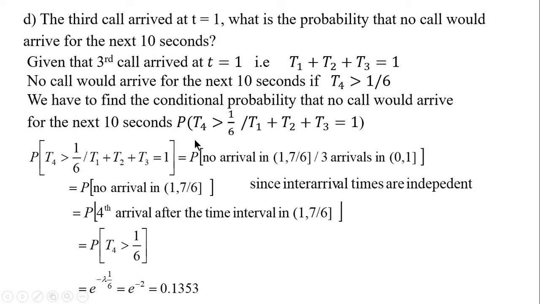And you know inter-arrival times are independent. Therefore, probability of T4 greater than 1 by 6 given this condition is same as probability of T4 greater than 1 by 6, which is e raised to minus lambda t, where lambda is 12 and t is 1 by 6. So we get our answer.